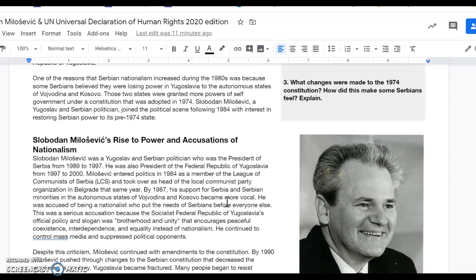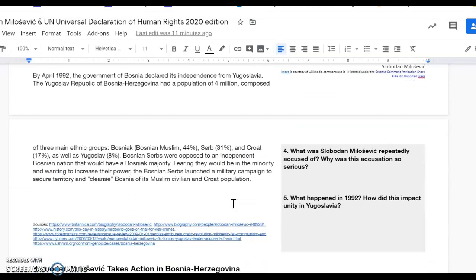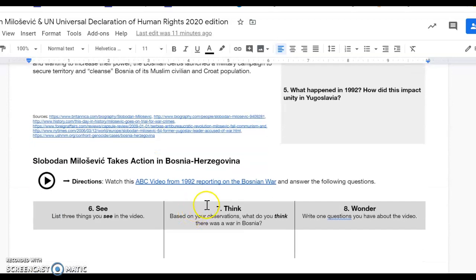Here's a little section on Milosevic and his rise to power. That's a picture of him. Then we have a little video to watch on the ABC News reporting on the Bosnian War.